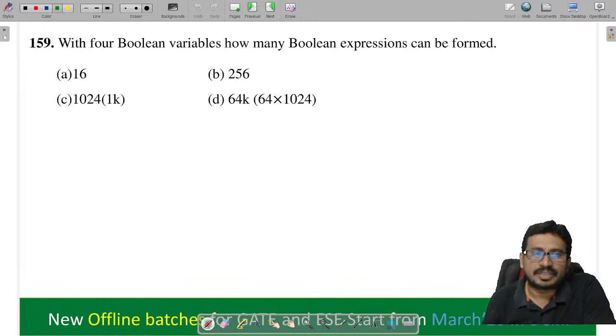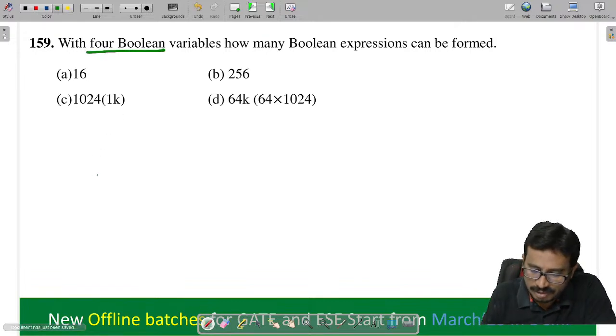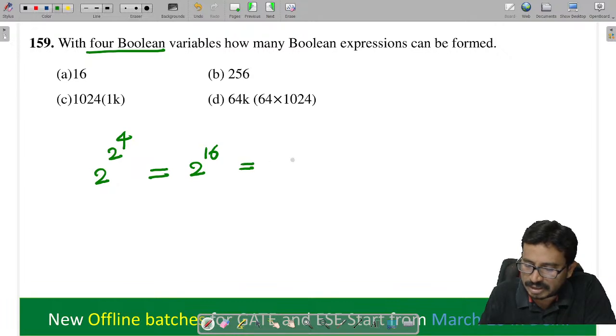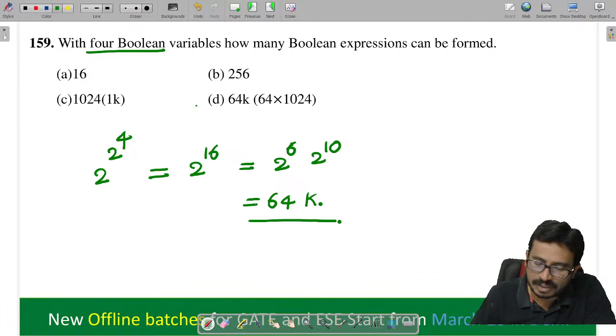Next. Same thing here. How many Boolean variables? 4 Boolean variables, 2 power 4. So how much can we say here? 2 power 16, which is 2 power 6 into 2 power 10, which is equal to 64, and this is a k, so 64k.